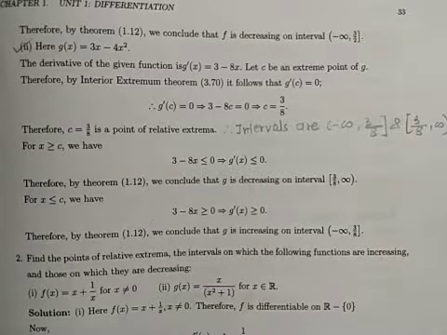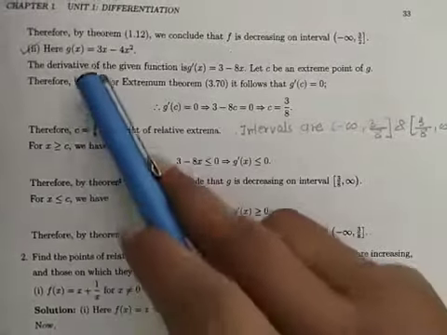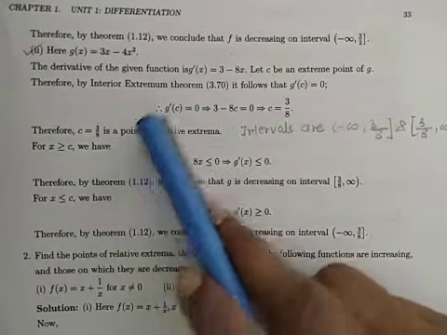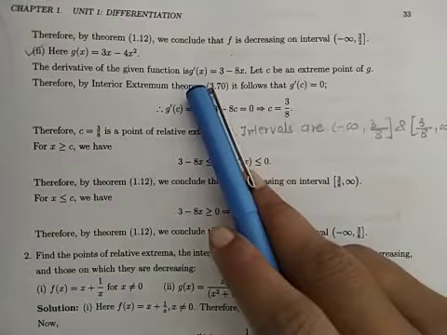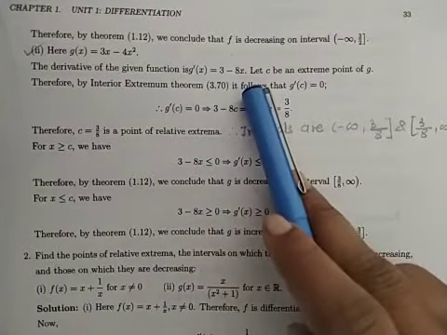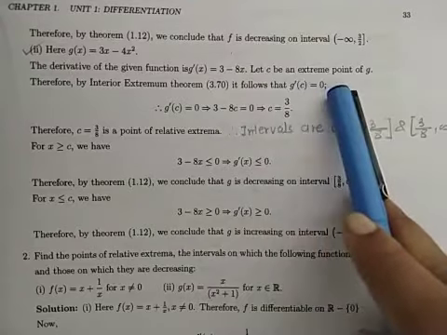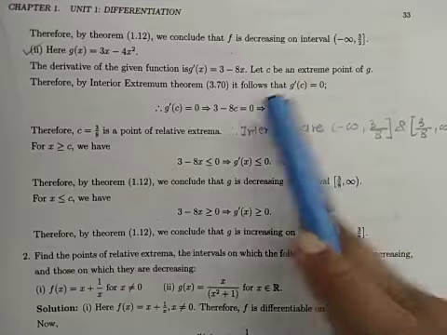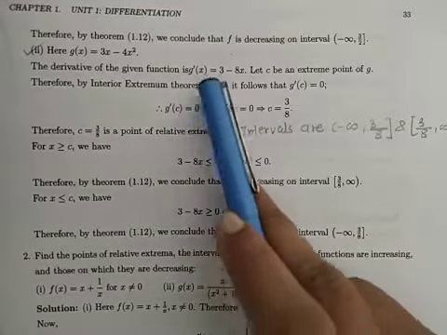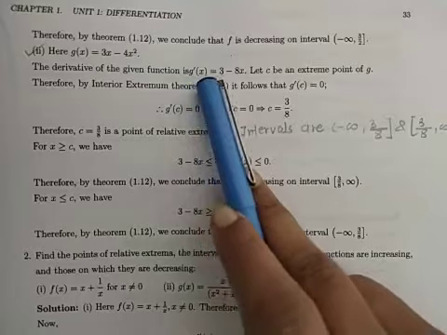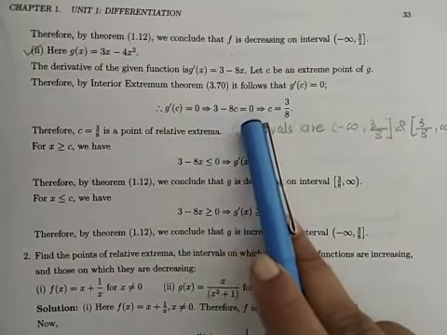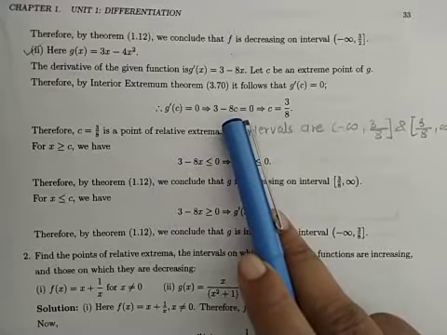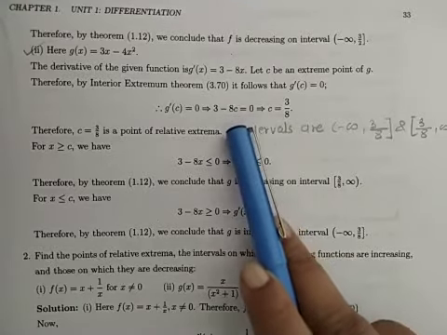Let us solve another example of similar type. Here the function is g of x equals 3x minus 4x square. The derivative of the given function is g dash of x is 3 minus 8x. Now consider c is the extreme point. Therefore, by the interior extremum theorem, g dash of c will be 0. So g dash of c is 3 minus 8c equal to 0. From this, 8c is equal to 3.